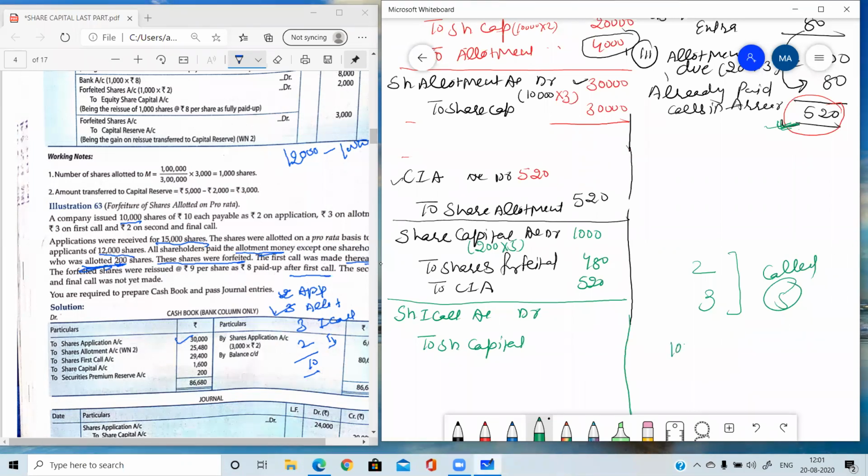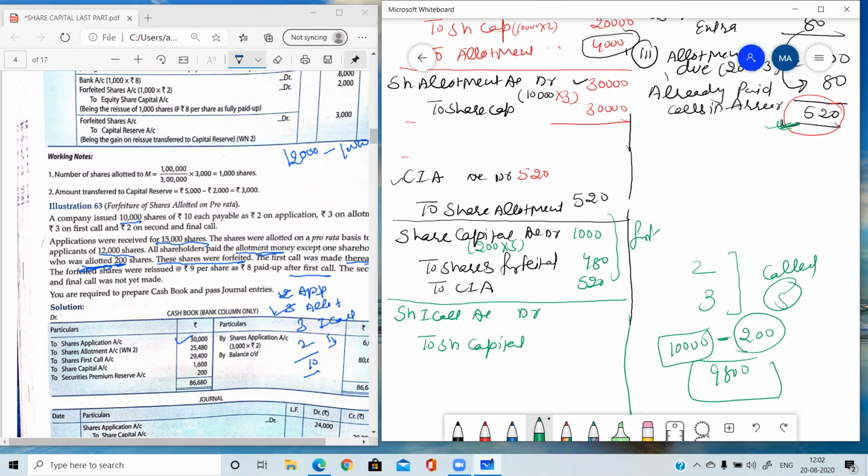then the number of shares was 10,000. So earlier you were making the call on the 10,000, but now out of this 200 shares are cancelled. So if the shares are cancelled before making the call, then you cannot demand call from that shareholder whose shares have been already cancelled. So now in this case, you will be calling the amount from 9800 shares. Okay. So first call will be made due only on 9800 shares, not on 10,000. Why? Because the total number of shares was 10,000, but out of this 10,000, 200 shares you have already forfeited.